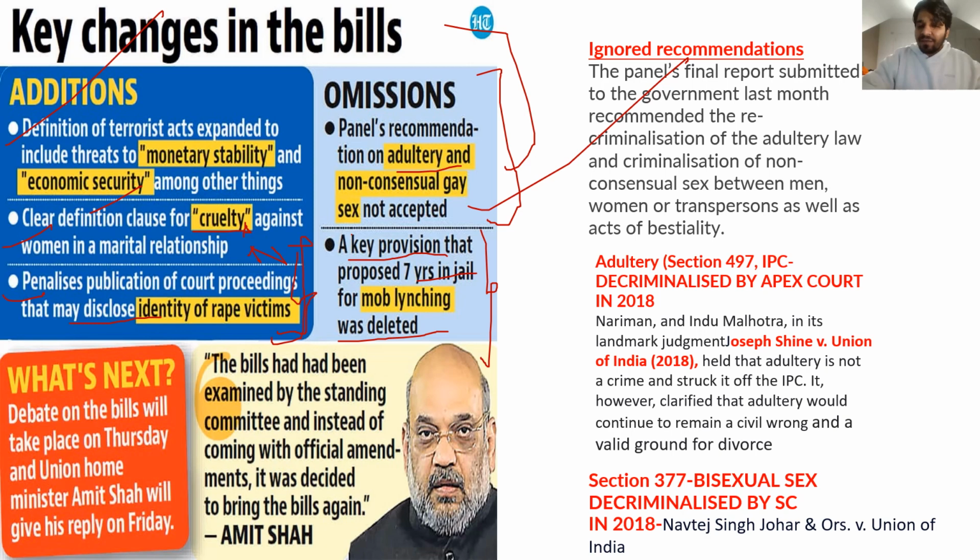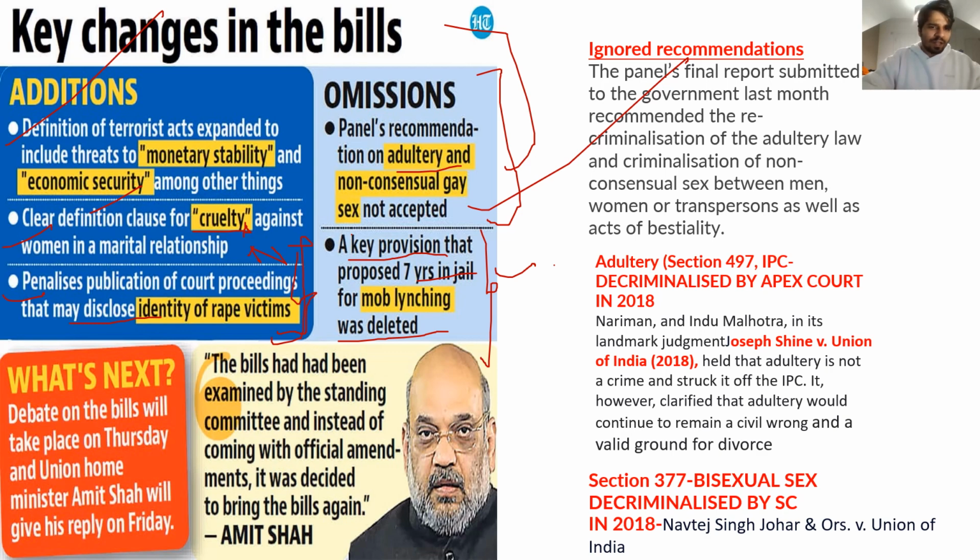So we need to be careful when you are reading Vision IAS or any magazine in the market. You need to research yourself, because sometimes they may put in false information. They have included 7 years of punishment in the ambit of the law. That's why I'm saying this.